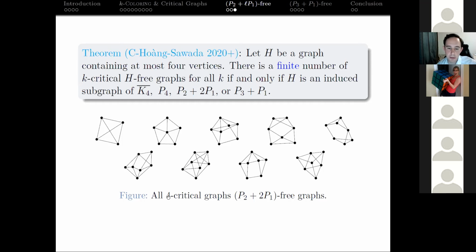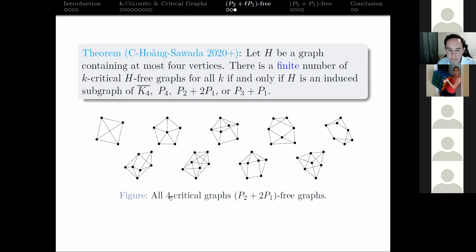So we were able to use that to get a complete list of 4-critical P2 plus 2P1 free graphs. So we can actually implement a 3-coloring algorithm in polynomial time for this family of graphs by searching through these 9 graphs as subgraphs. Some of these appeared as P5 free graphs already. Some of them are different, and we have a smaller list in general.